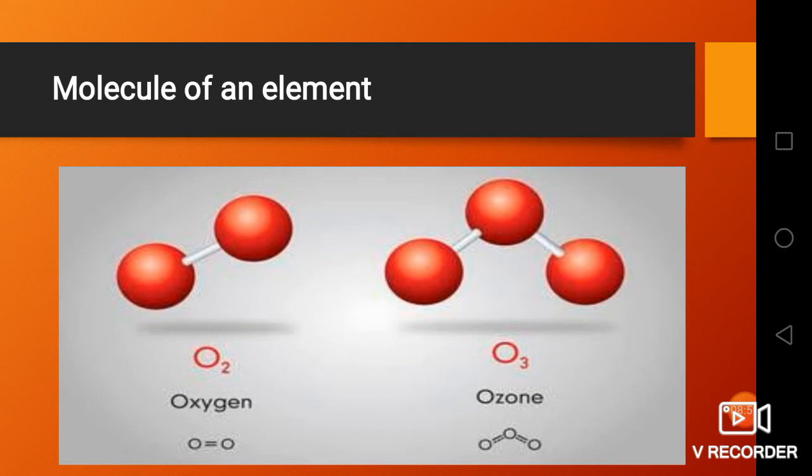Here you can see the molecule of an element. The examples I have given are oxygen and ozone. They both are molecules. Here you can see two oxygen atoms combined together to form a molecule, that is oxygen. And in this example you can see ozone. Here three oxygen atoms are combined and form a molecule.